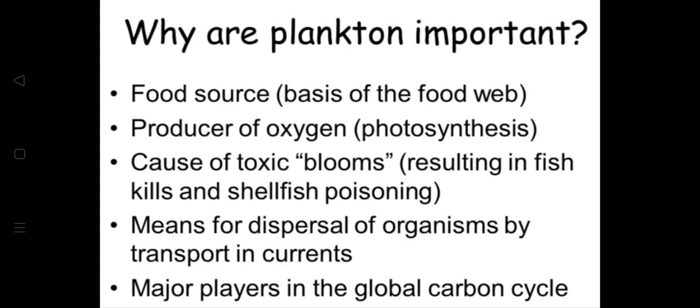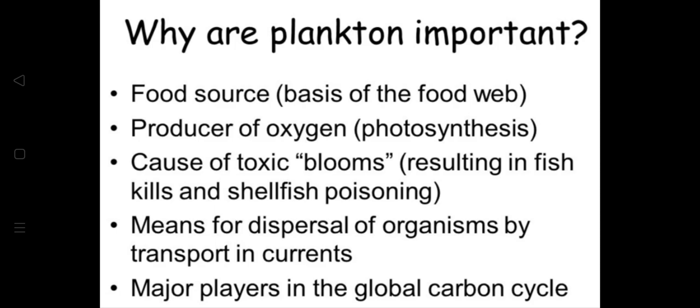Now, why is it important if we talk about these planktons? These planktons serve as a food source and they are the basis of the food web. Food web means the number of food chains that constitute a food web. They are producers of oxygen through photosynthesis, basically for plants. They are a cause of toxic blooms, resulting in fish kills and shellfish poisoning. They are a means for dispersal of organisms by transport in currents.